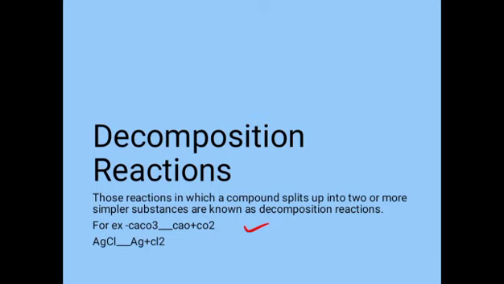In the second example, silver chloride, when it is exposed to light, decomposes to form silver metal and chlorine. Here silver chloride is white in color and it changes into silver, grayish white, and chlorine, that is yellowish green in color.